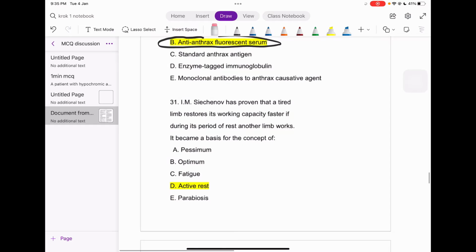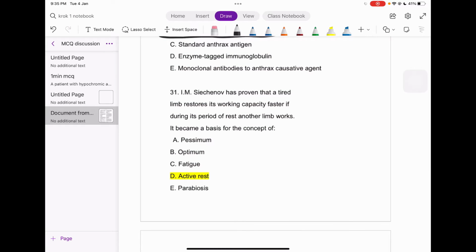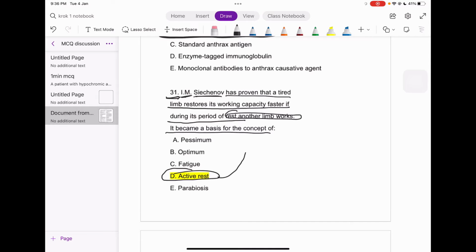Okay, next point. The next question, number 31: Sechenov has proven that a tired limb restores its working capacity faster if during its period of rest another limb works. This is the definition of the term active rest. That is it, guys. You need to remember this definition. It is not that complex a definition, right?